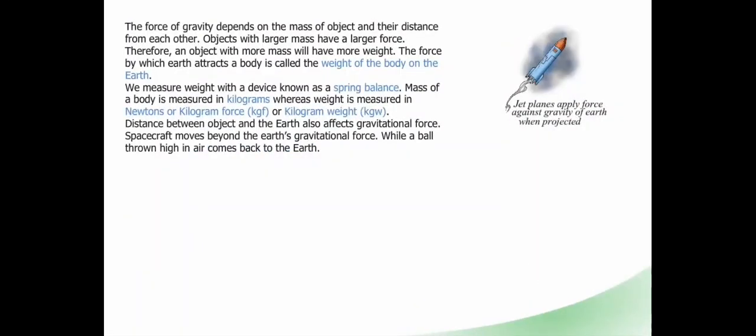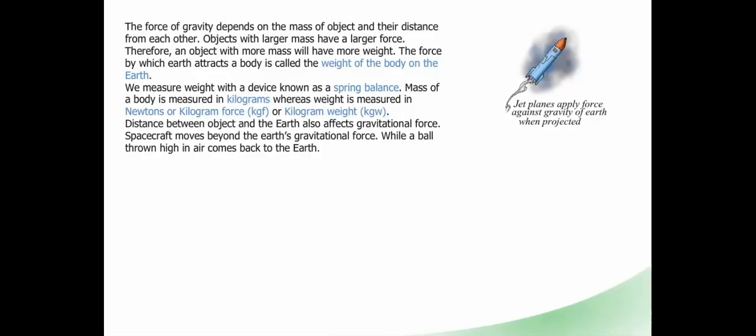The force of gravity depends on the mass of the object and their distance from each other. Objects with larger mass have a larger force. Therefore, an object with more mass will have more weight. The force by which earth attracts a body is called weight of the body on the earth. We measure weight with a device known as spring balance. Mass of a body is measured in kilogram, whereas weight is measured in newtons or kilogram force, that is kgf, or kilogram weight, that is kg-w.